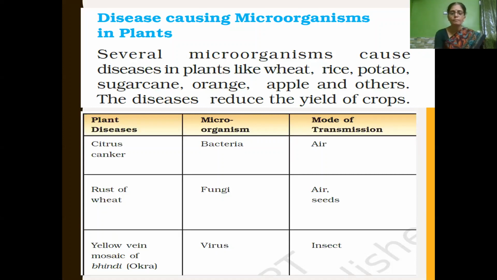And the wheat plant is affected by fungi or fungus. The name of the disease is rust. Rust is brown in color. And how does it transmit? It transmits by air as well as by its own seeds. And next, yellow vein mosaic of bindi, that is lady's finger, okra, caused by virus. And how does it spread? Spread by insect. Mode of transmission is insect.